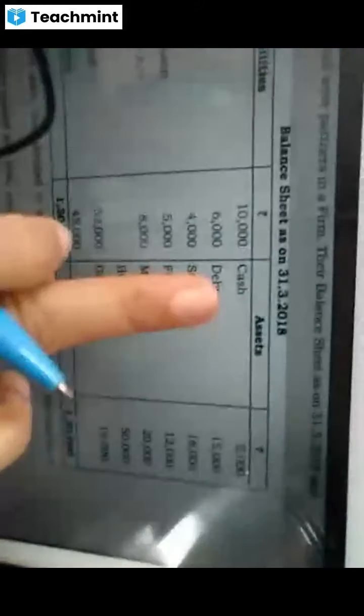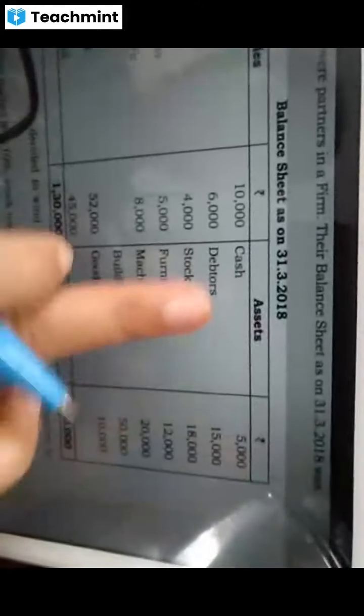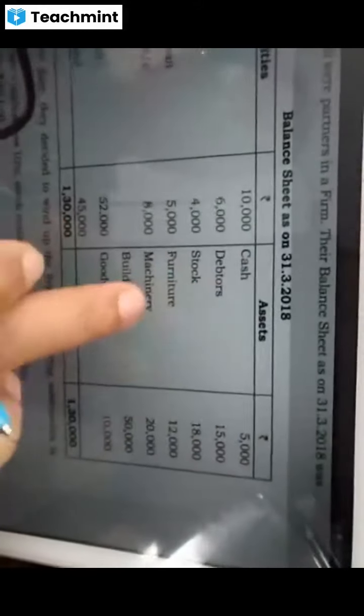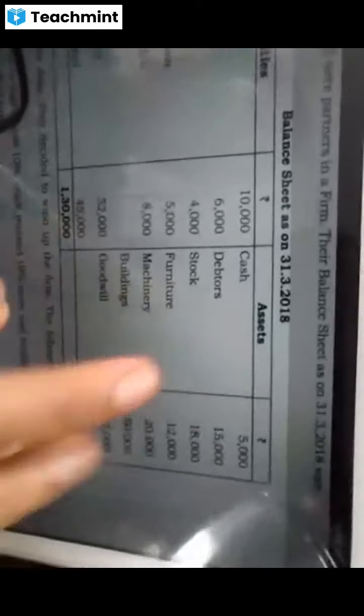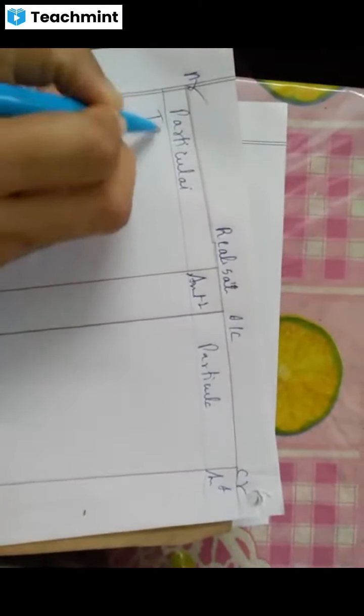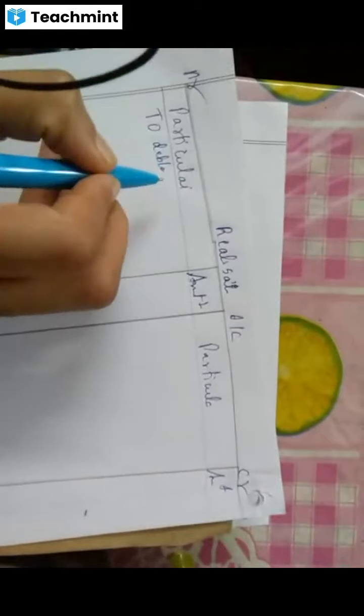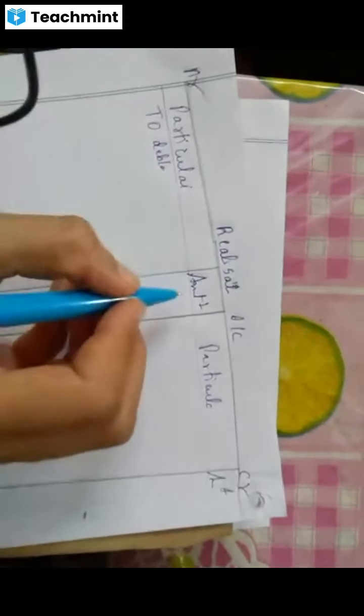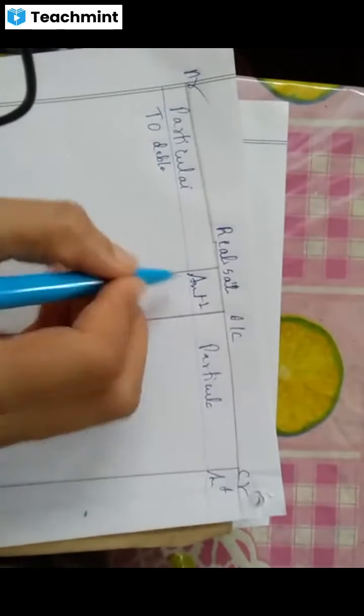Yes, you will write all the assets except cash. You will not write cash. You will write debtors, stock, furniture, machinery, building, and goodwill. As it is, you just copy and write. First write "To debtors". Amount is how much? 13,000, right?